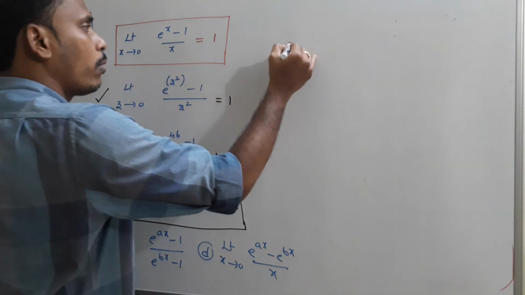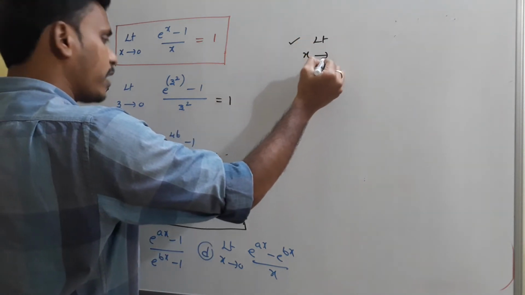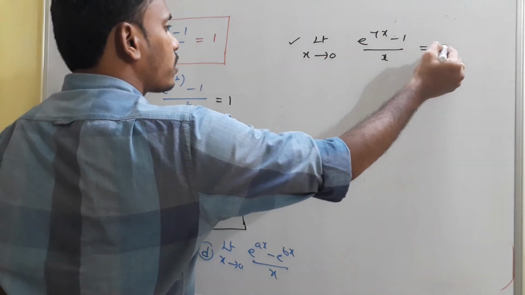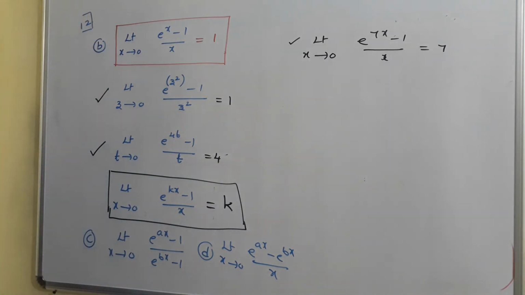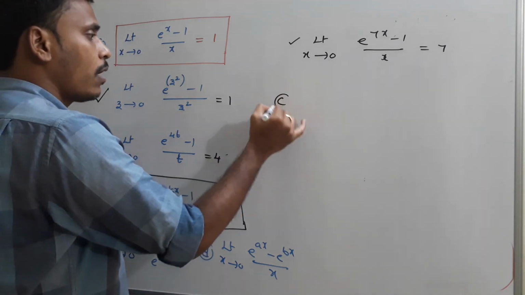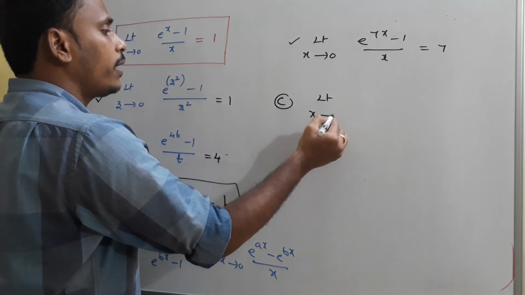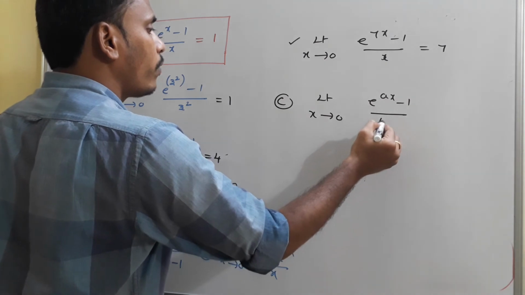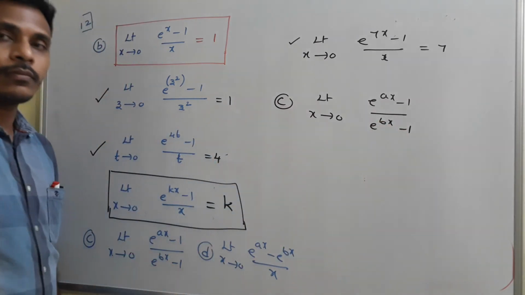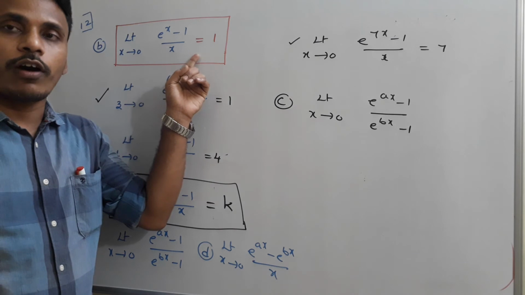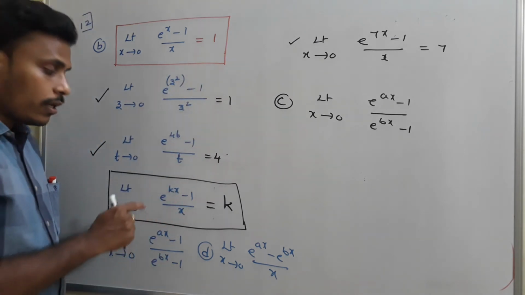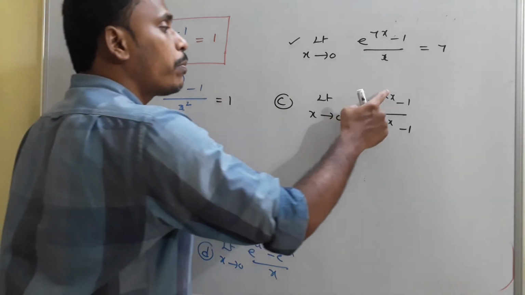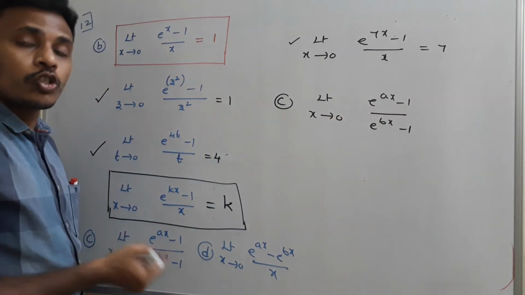For suppose if the problem is like this, limit x tends to 0, e power 7x minus 1 by x, then your answer is 7. Is it right? Yeah. And now I have bit C. When you look at problem C, limit x tends to 0, e power ax minus 1 by e power bx minus 1 is the question. When you look at this particular standard limit, e power kx minus 1 by x, the answer is k. But here we only have e power ax minus 1. So we need by x, right?